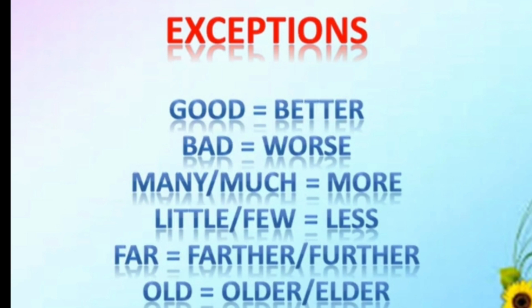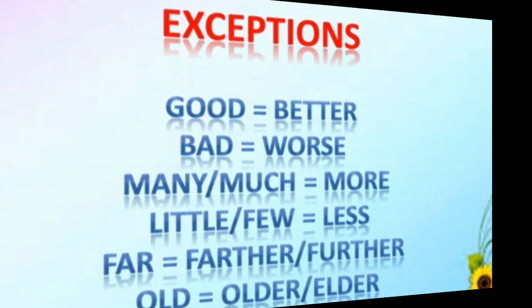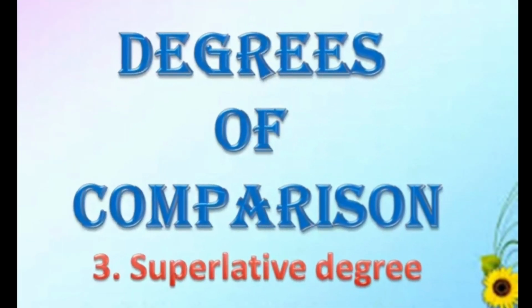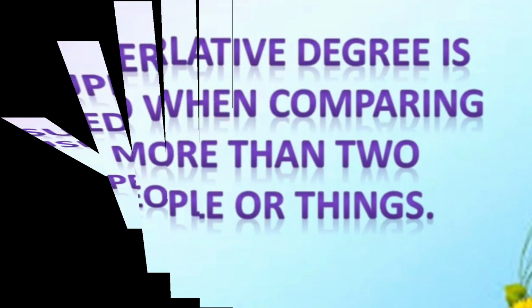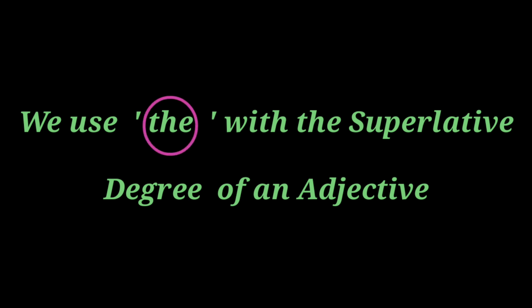So, the comparative degree of an adjective shows the higher degree of the quality. It is used when two things or persons are to be compared. Now, the third degree of comparison is the superlative degree. Let us see how the superlative degree is used. The superlative degree of an adjective shows the highest degree of the quality. It is used when more than two things or persons are compared. We use the with the superlative degree of an adjective.